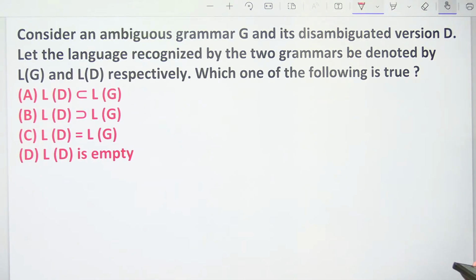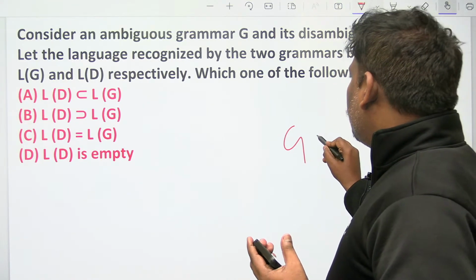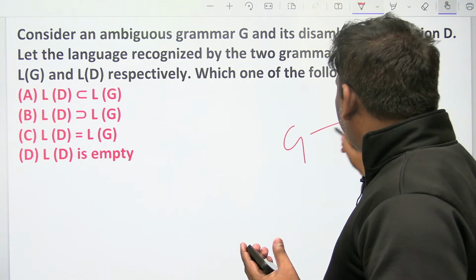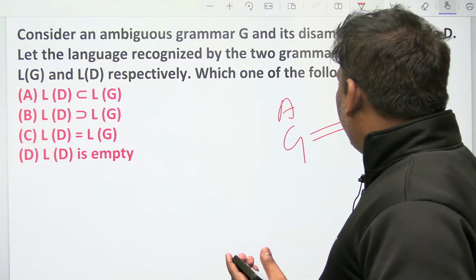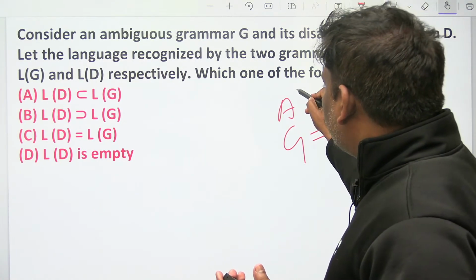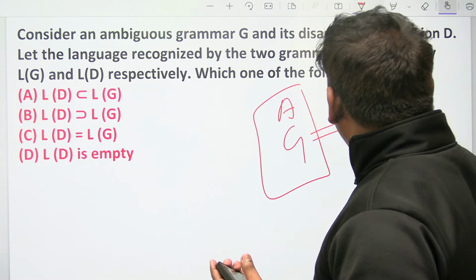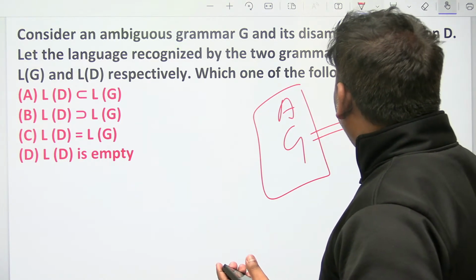Can you see this also? Consider an ambiguous grammar G and its disambiguated version D. So there is one ambiguous grammar G, and its disambiguated version is D. Disambiguated means unambiguous, so its unambiguous grammar is D. Careful.